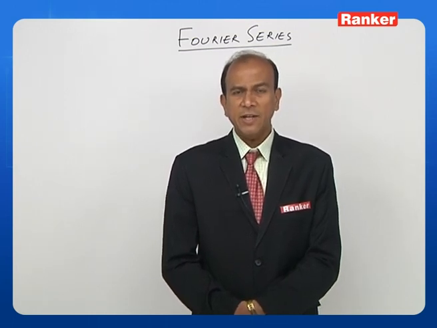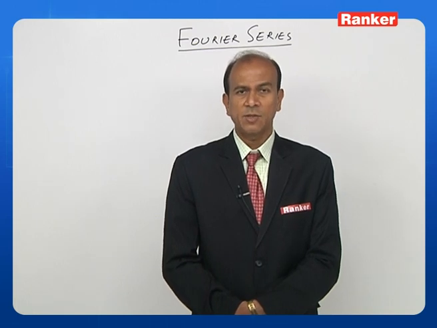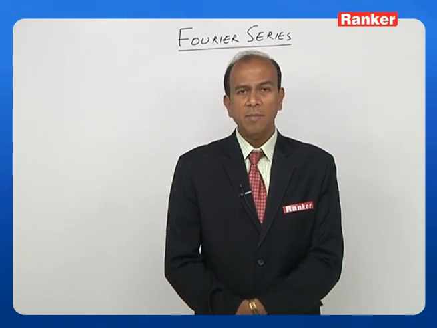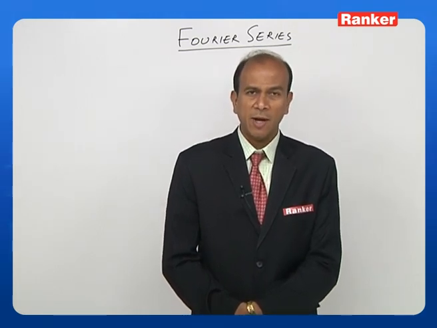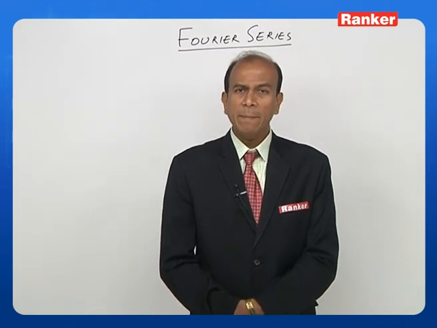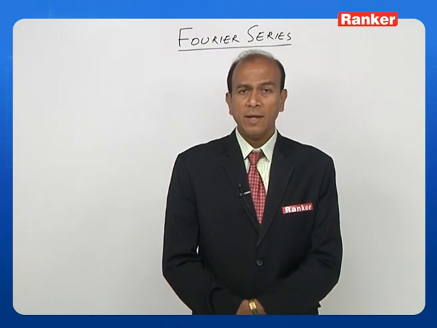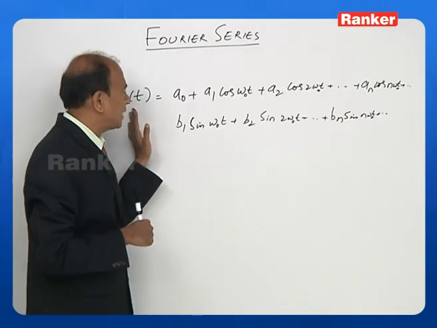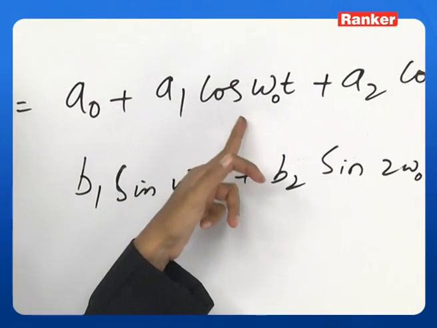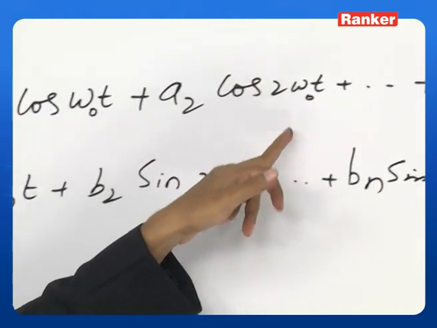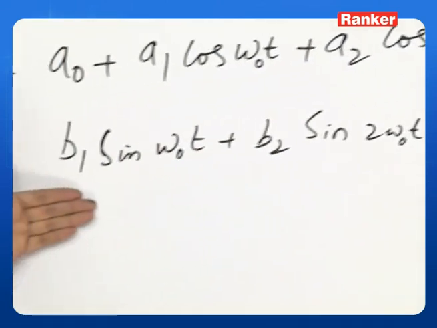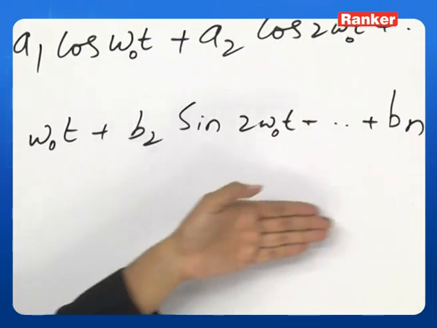So it is an addition of harmonically related functions, isn't it? x of t can be written as a sum of a0 plus a1 cos omega t plus a2 cos 2 omega t plus a3 cos 3 omega t, and so on up to a certain term n and beyond, followed by b1 sin omega t plus b2 sin 2 omega t plus b3 sin 3 omega t, and so on. So x of t is equal to a0, which is called the DC component, plus a1 cos omega naught t, a2 cos 2 omega naught t, plus an cos n omega naught t, plus b1 sin omega naught t plus b2 sin 2 omega naught t. Like that you have n harmonics.